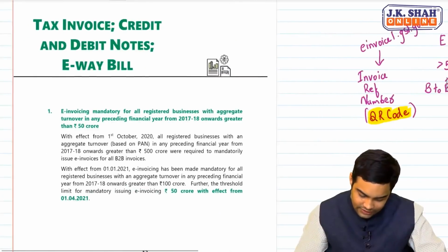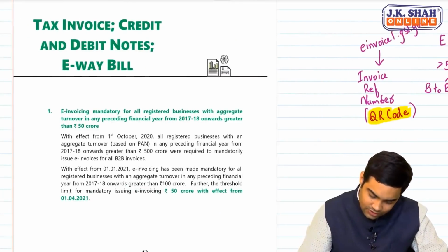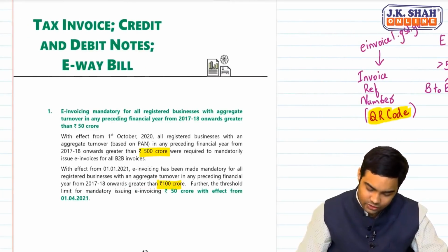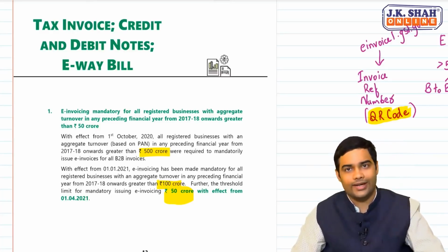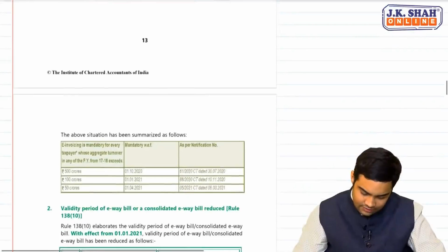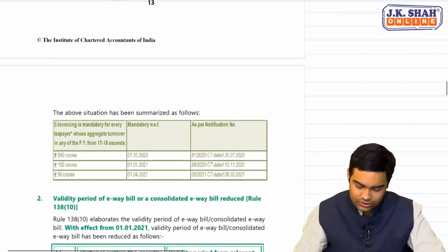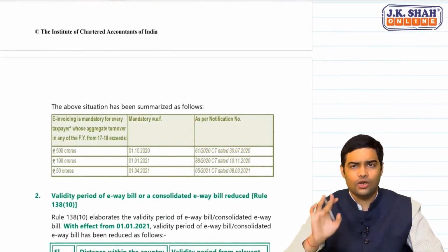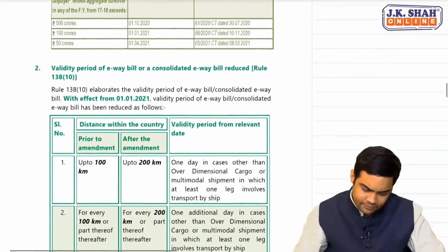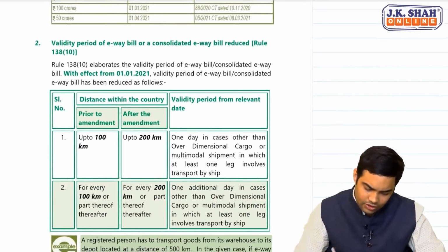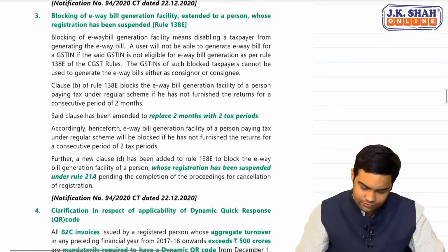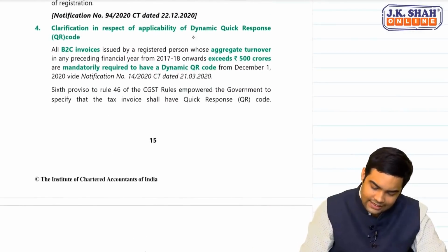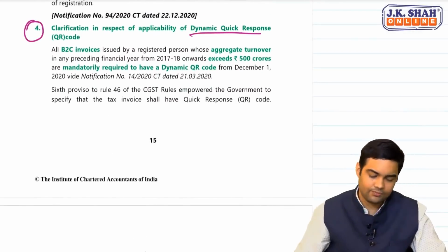So, e-invoice, first it was 500 crores, then reduced to 100. What is applicable for your exams is 50 crore, with effect from 1st April 2021. Fine. This diagram is given. What was the impact? Notification number not required. Then, before discussing this e-way bill amendment, I'll just come to dynamic QR code, that is point number 4.